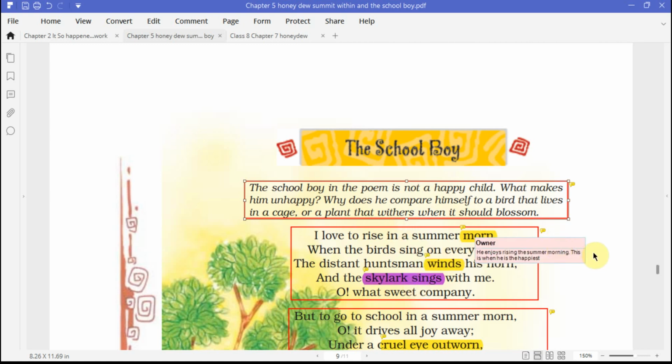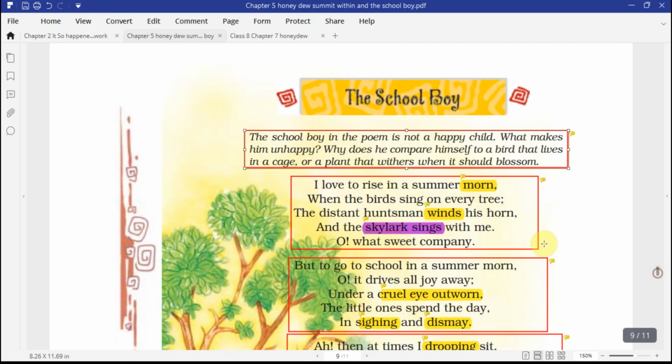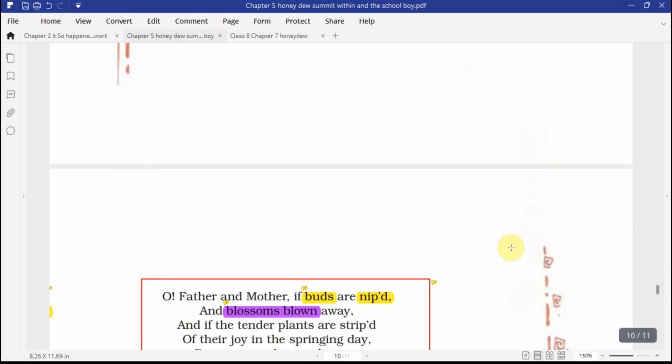Now let's look at the second example. Blossoms blown. In this example it is B and B, which is again an example of alliteration since the B sound is repeated.